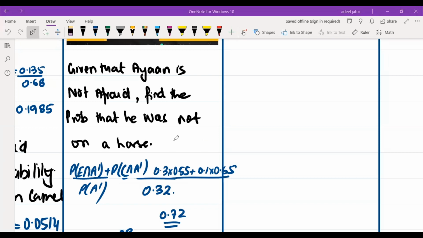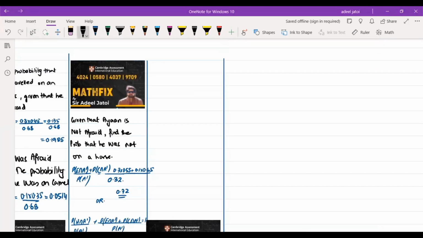So the elephant and camel probabilities will be taken into consideration for not being afraid. But if he was on horse, then the probability would have changed.